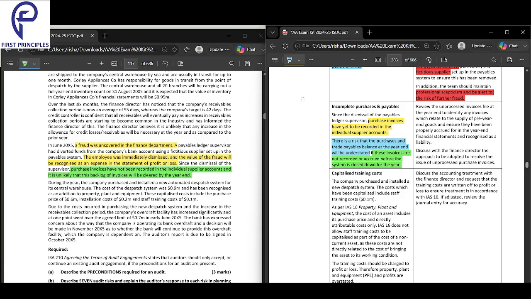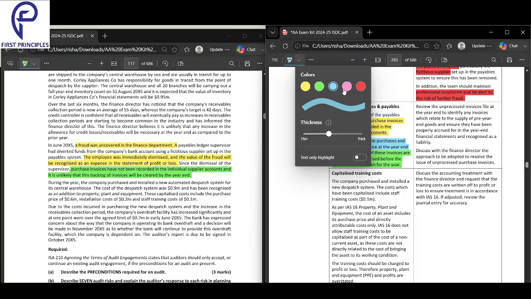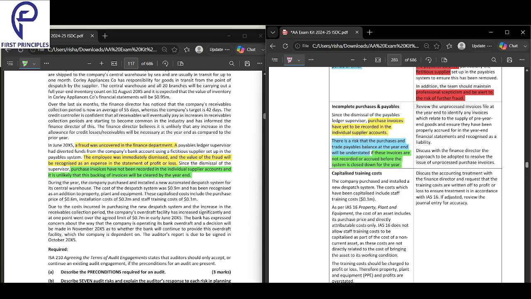So what should you do as a solution, and what should the auditor do? First of all, you have to review the unprocessed invoices at the year end to check for any pre-year end goods. You look into all the unprocessed invoices to ensure all of them belong to pre-year end goods only, and none of them are for goods after the year end. Everything should relate to goods before the year end.